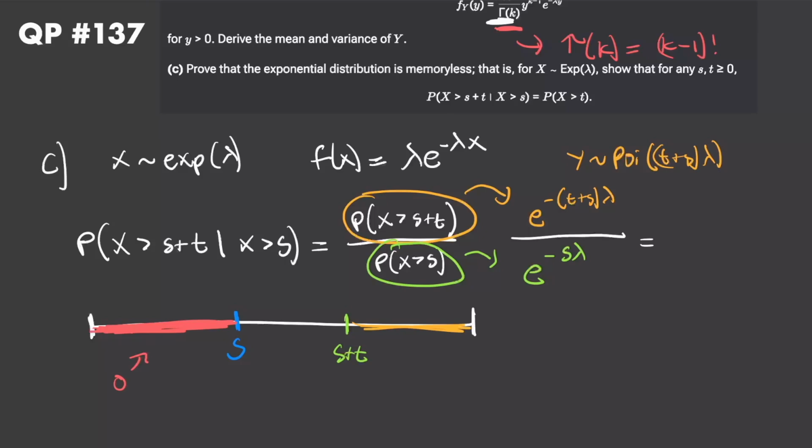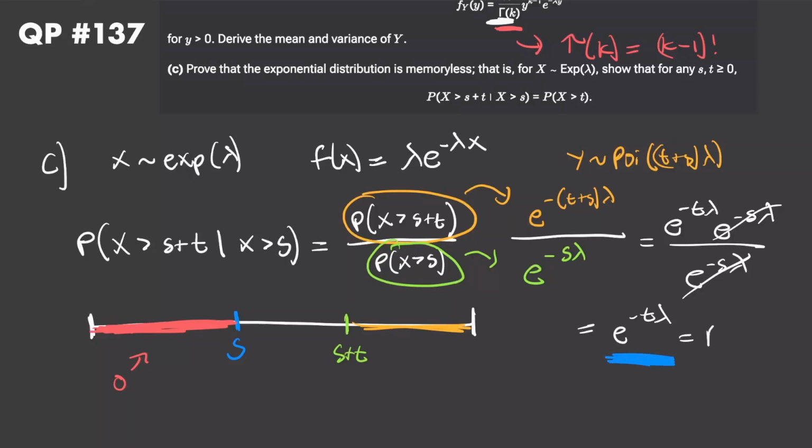We know by laws of exponentials, we can just break this up into e to the power of negative t times lambda times e to the power of negative s times lambda, and then we're dividing that by e to the power of negative s times lambda. So these are going to cancel right here, and we're just going to be left with e to the power of negative t times lambda. So the probability that x is greater than s plus t, given that we're already greater than s, is just going to be equal to e to the power of negative t times lambda. But what is this also known as? Well, this right here is just equal to the probability that x is greater than t.